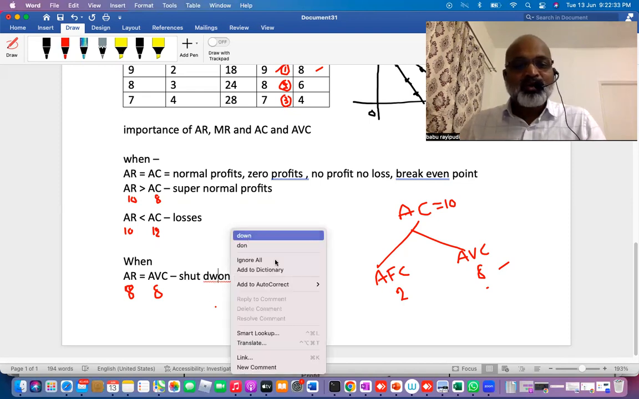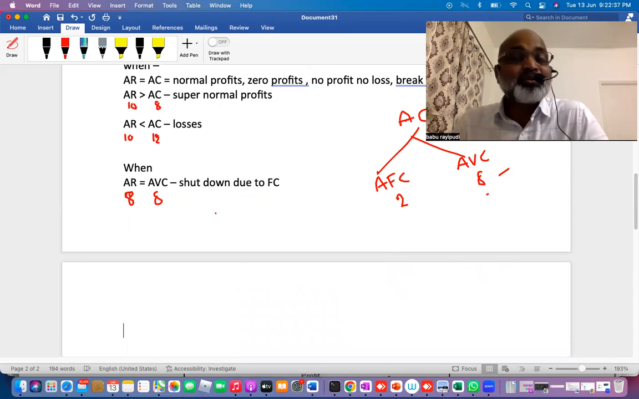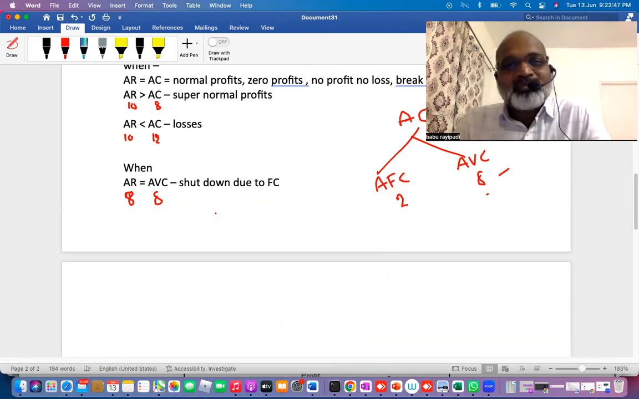So they might ask you, what is the shutdown point? Shutdown point is nothing but a situation where average revenue is equal to average variable cost, which means when average revenue is equal to average variable cost, you fail to cover fixed cost. Simple logic.